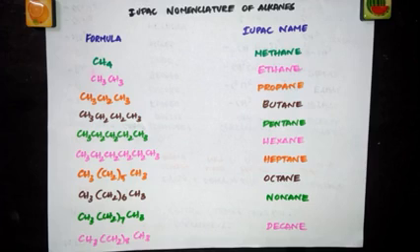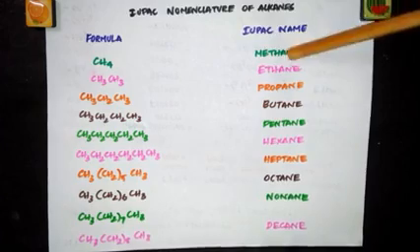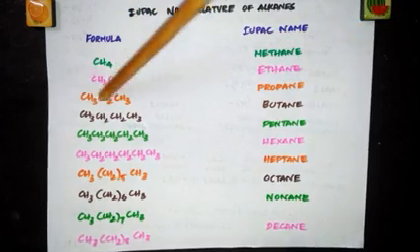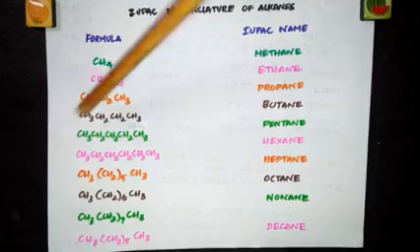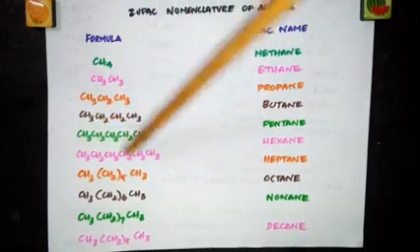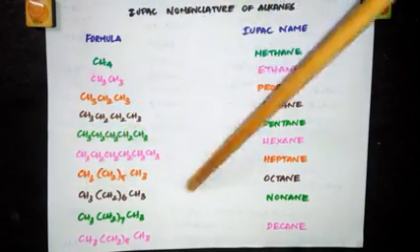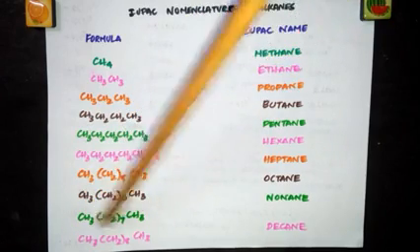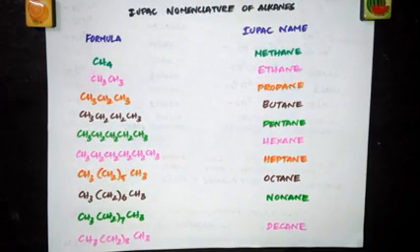Before going into the IUPAC nomenclature of alkanes, let's have a short recall on the word root depending upon the number of carbon atoms. If you have one carbon atom in your organic compound, what is the word root? Meth. 2 carbon atoms, eth. 3 carbon atoms, prop. 4, but. 5, pent. 6, hex. 7, hept. 8, oct. 9, non, and 10, dec. So these are the word roots. And how do you decide on the word root? By looking at the number of carbon atoms in the parent chain of the given organic compound.